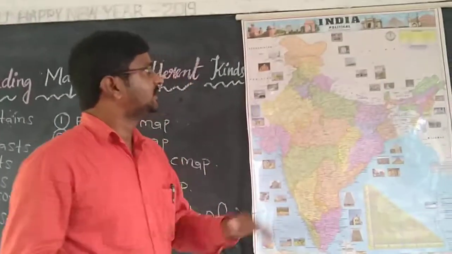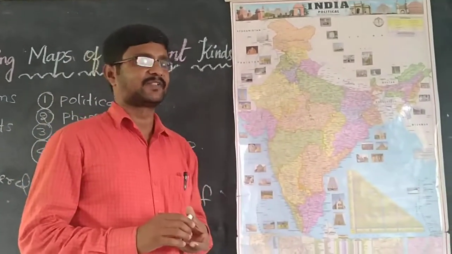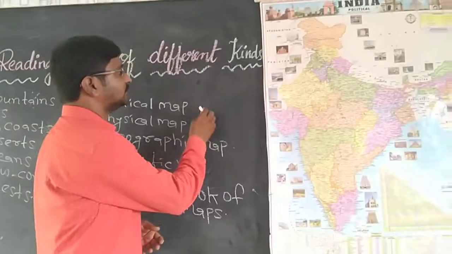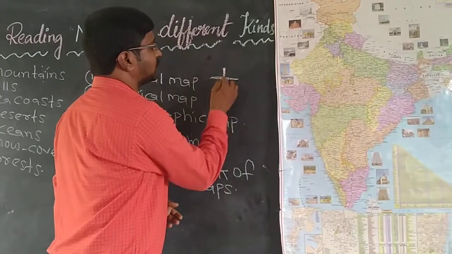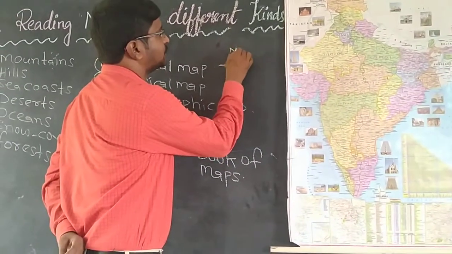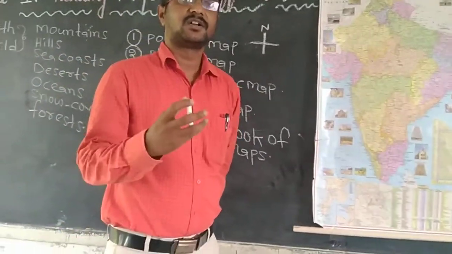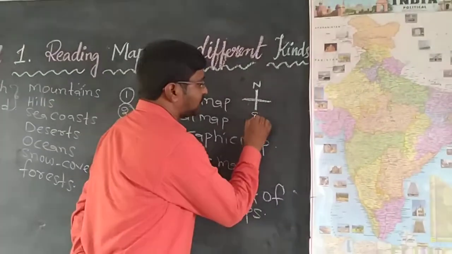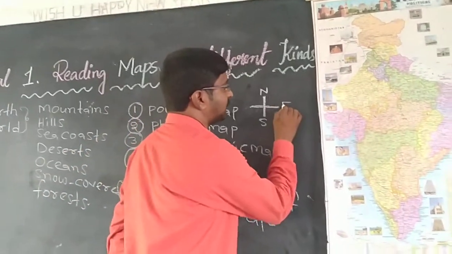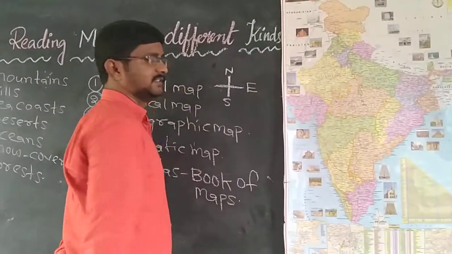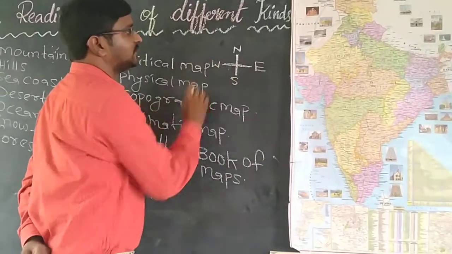Yes. So now let us see, this is political map. So we will do one small exercise from this political map, right? Children, already you know directions. You know directions? See, top part of the map always shows north direction. Bottom part of the map always shows south. And right side of the map always shows east direction. And left part of the map always shows west direction. So these are called directions.